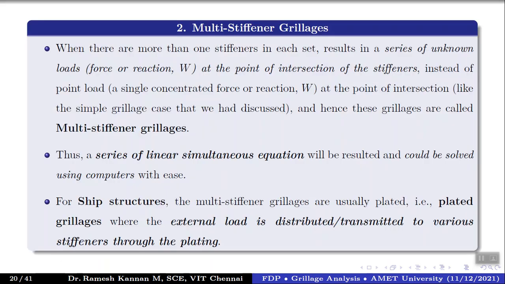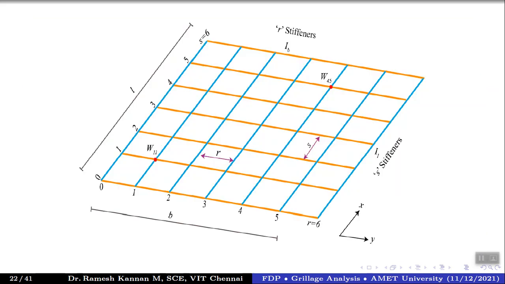Then we'll talk about multi-stiffener grillages. This, in fact, is a very important discussion today. So far we discussed simple grillages, but now we look into multiple-stiffener grillages, where one or more stiffeners run across in one dimension or two dimensions. In this example, we'll look at stiffeners in a 7 cross 7 arrangement: 7 longitudinal stiffeners in blue color, and orange colors for the transverse stiffeners.